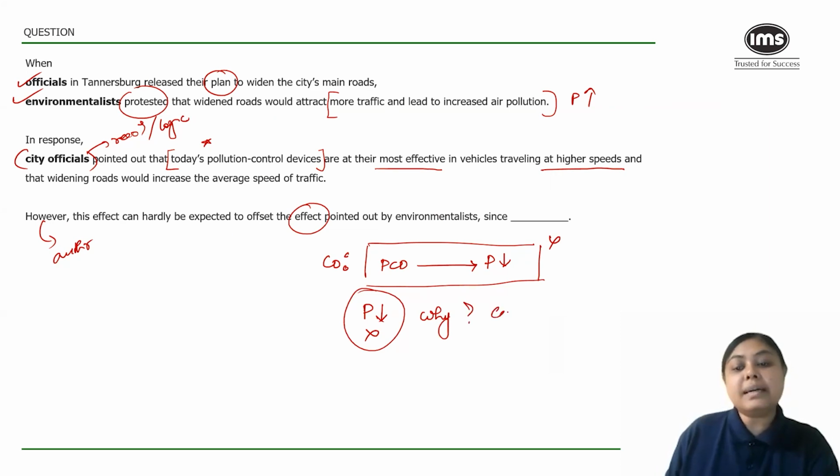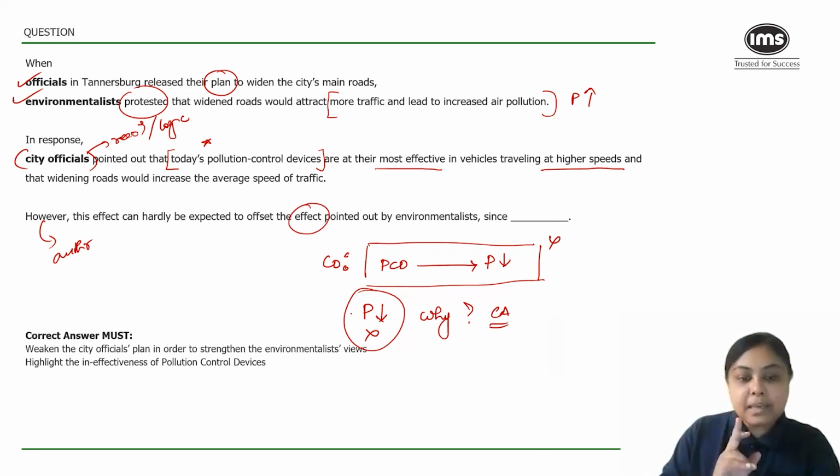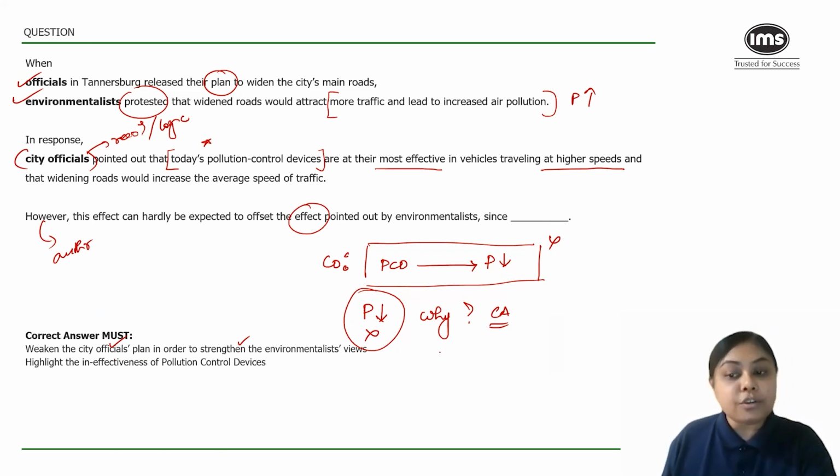This is what the correct answer should tell us. So since, because, I need to give a reasoning why pollution will not come down. That is my basic thought process. So the aim is to weaken the city officials' plan and strengthen the environmentalist views. How would I do it? I will highlight the ineffectiveness of pollution control devices.